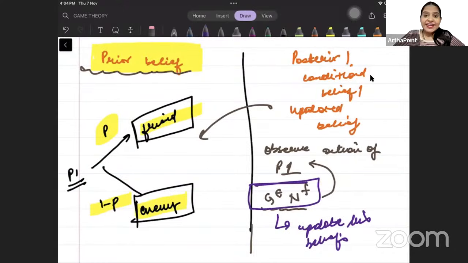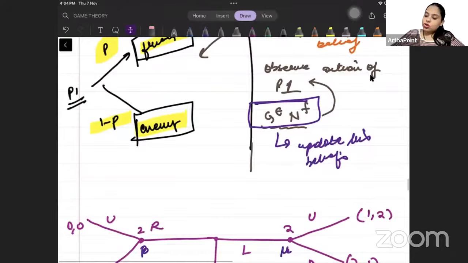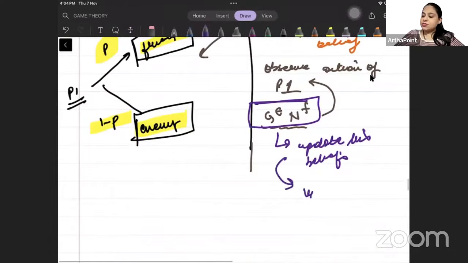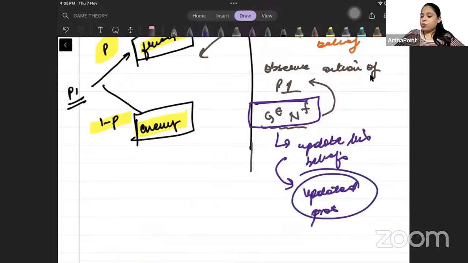And this updated belief can be shown through the updated probabilities. Through the updated probabilities, he will show his updated belief. Right? So, what is an updated belief, beta?